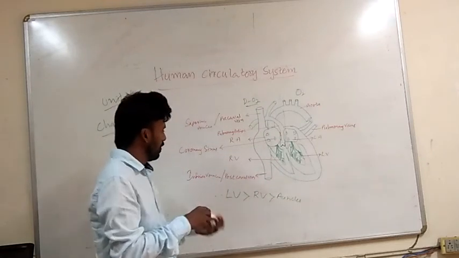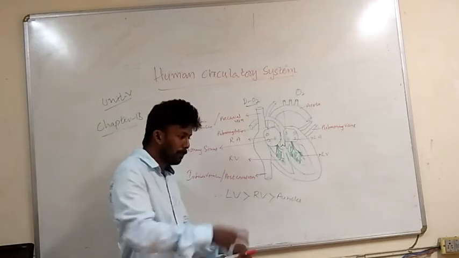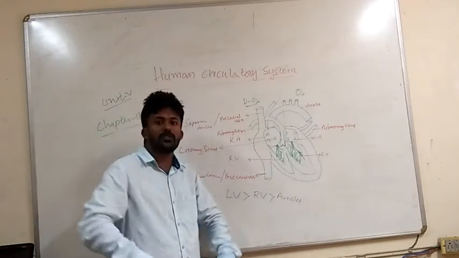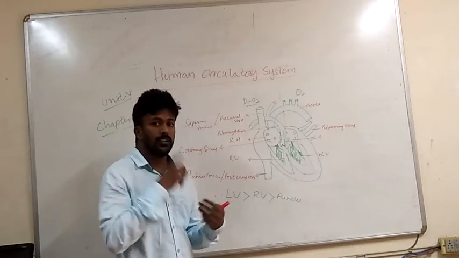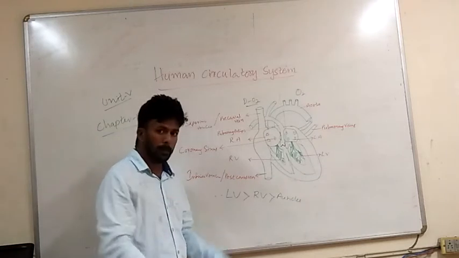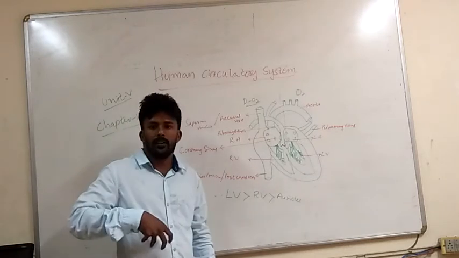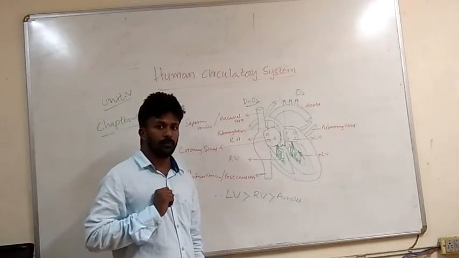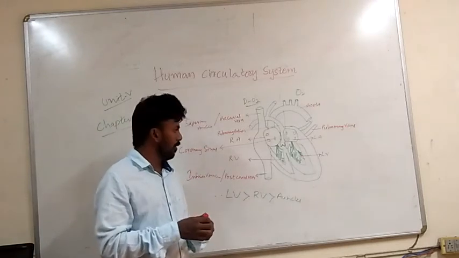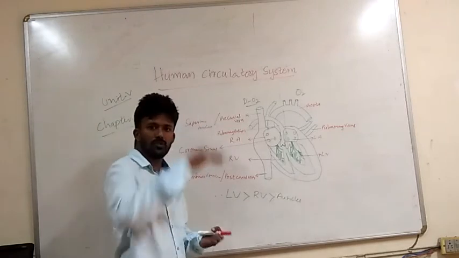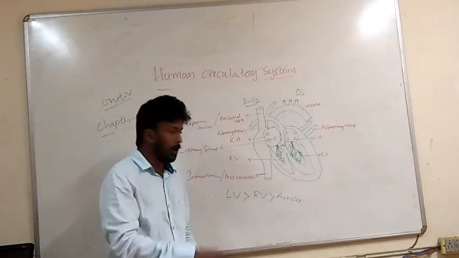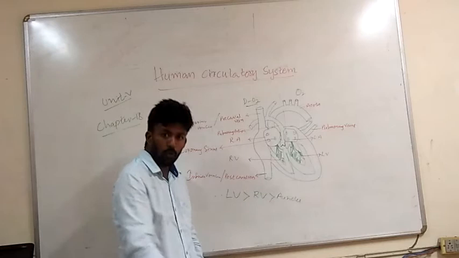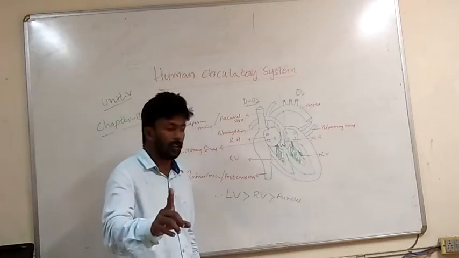But the postcaval vein brings the blood from the lower parts to the heart, which means it must pull the blood against gravity. As we know, gravity attracts downwards, but here blood should come from below to above, against gravity.